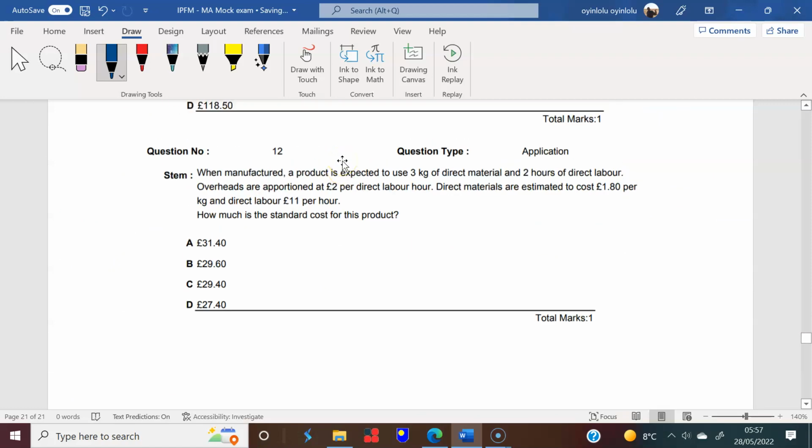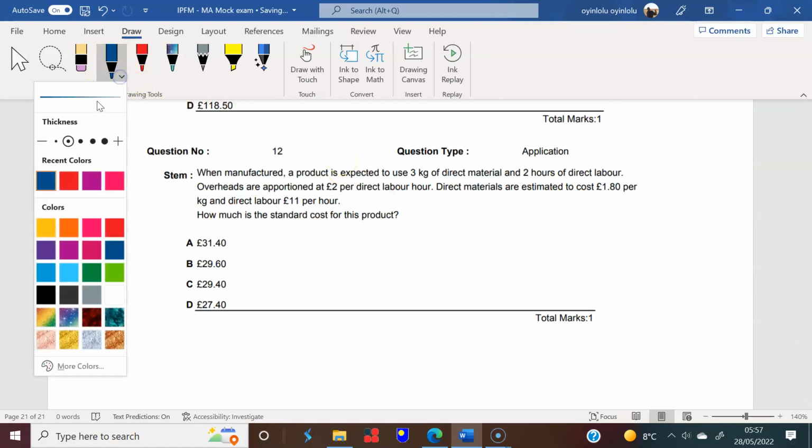Right, so it says here that when, let's just change. I'm looking for a different pen color. Let's go for green, and I'll go for a smaller point here.